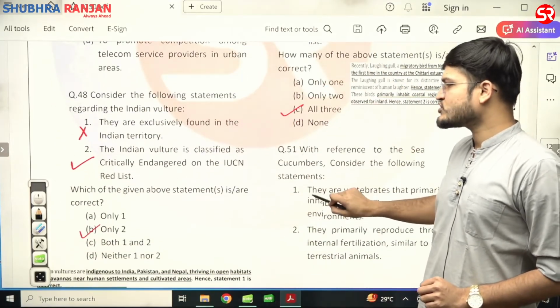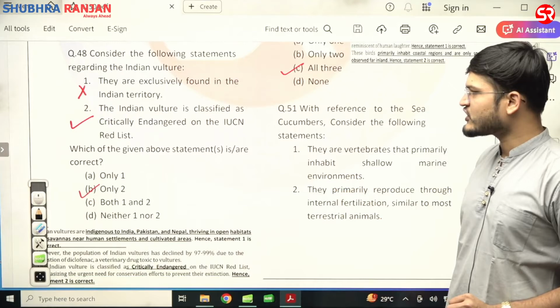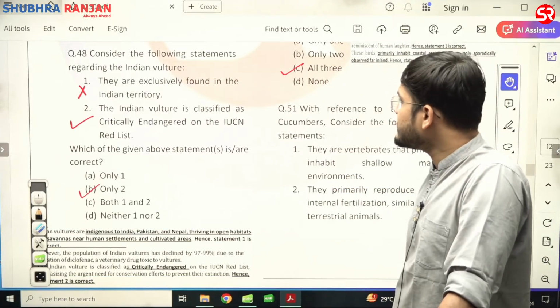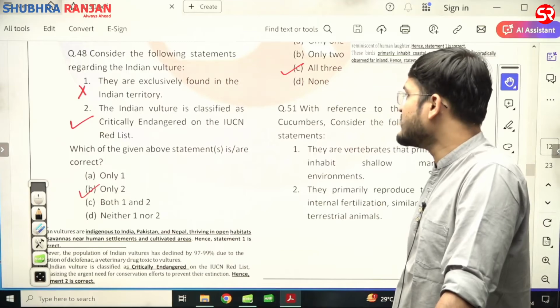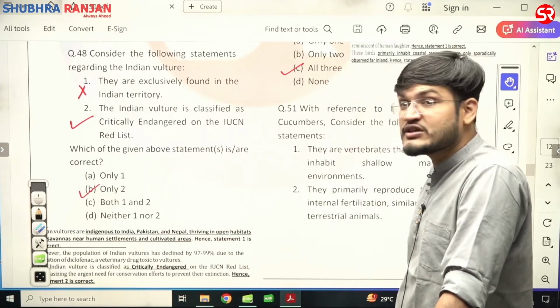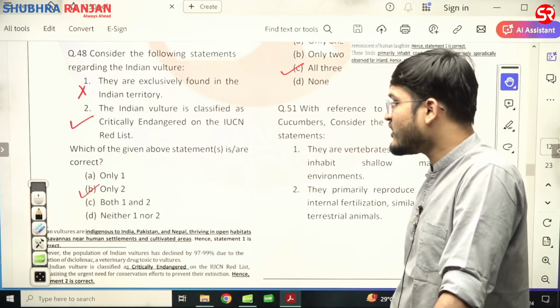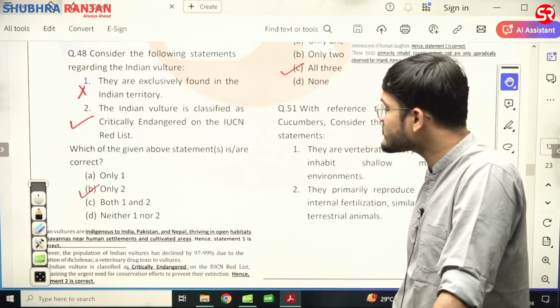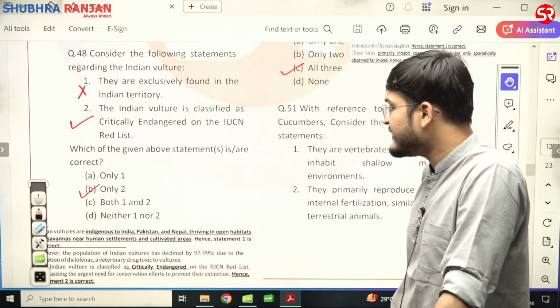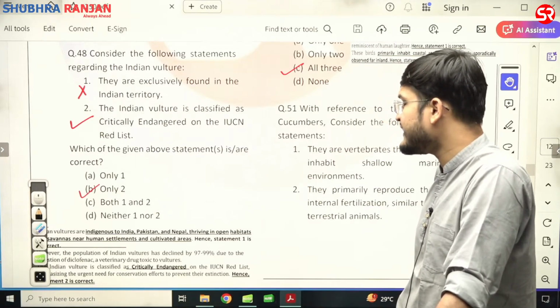Now with respect to question number 48, let us read that. Consider the following statements regarding the Indian vulture. They are exclusively found in Indian territory. Since exclusively is written, the first statement is wrong, because Indian vultures are indigenous to India, Pakistan and Nepal, thriving in open habitat, savannas near human settlements and cultivated areas.